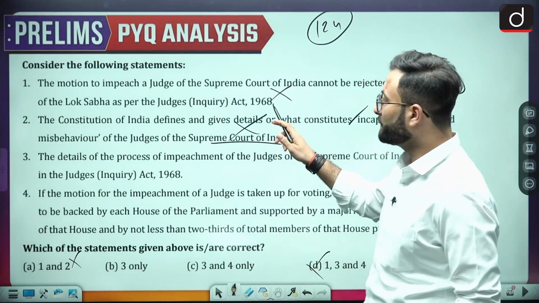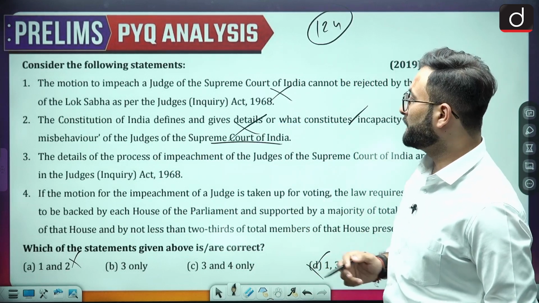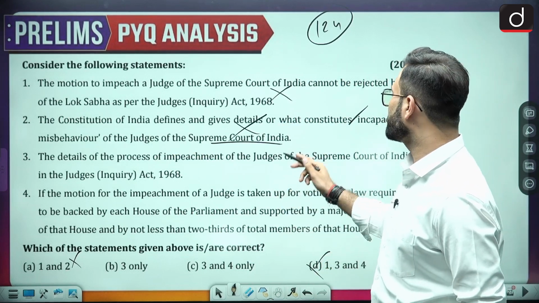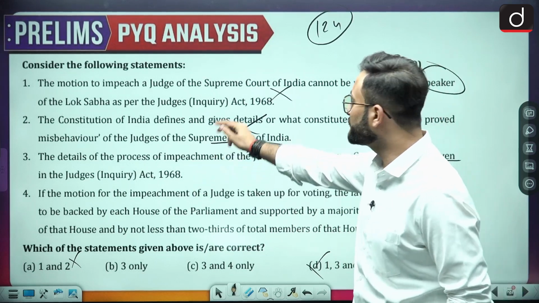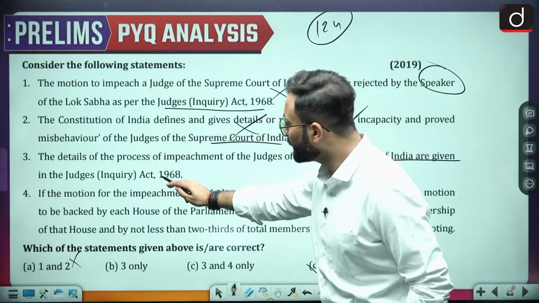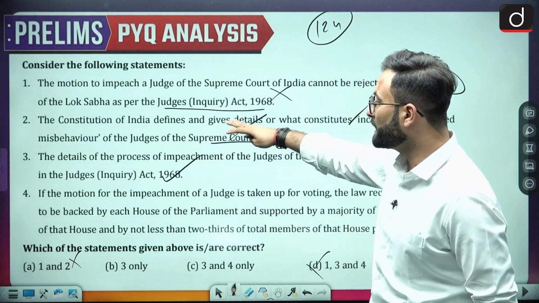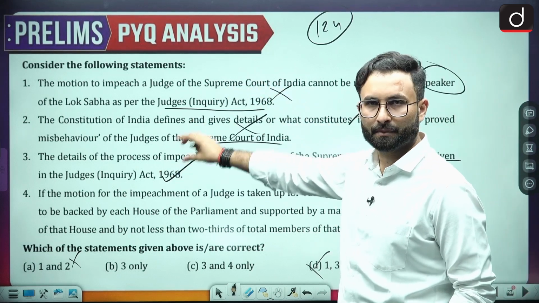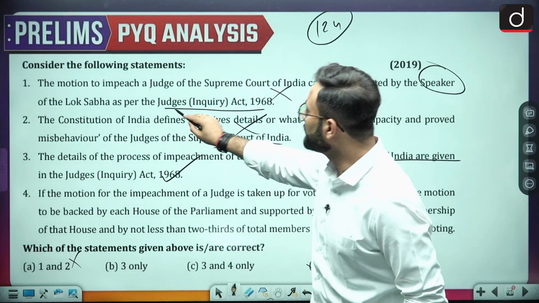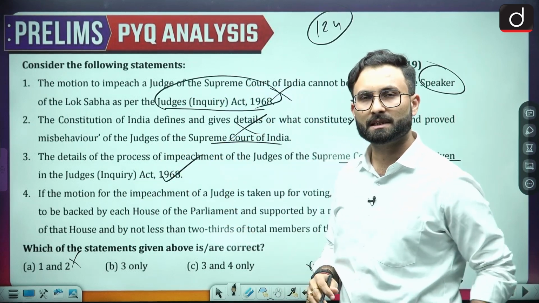If you remove this one as well, coming to the next one, the details of the process of impeachment of the judges of the Supreme Court of India are given in the Judges Inquiry Act 1968, which has been given over here. So this statement is correct. If you go through this logic as well, you will see that if 1 is there and 3 is there in a particular option, they have mentioned the Judges Inquiry Act over here as well, and they have mentioned the Judges Inquiry Act over here.